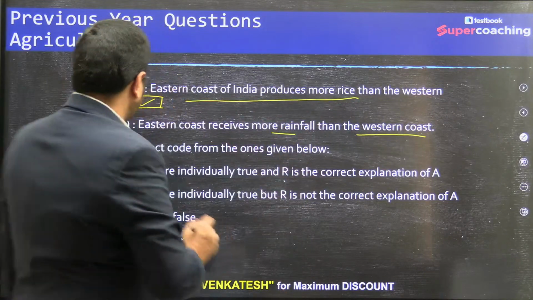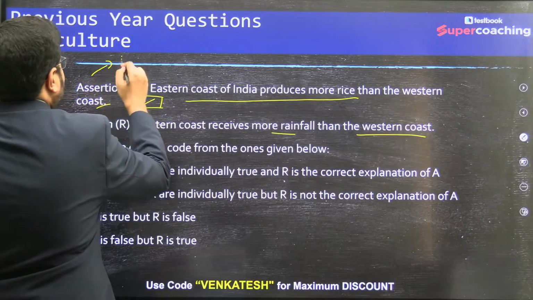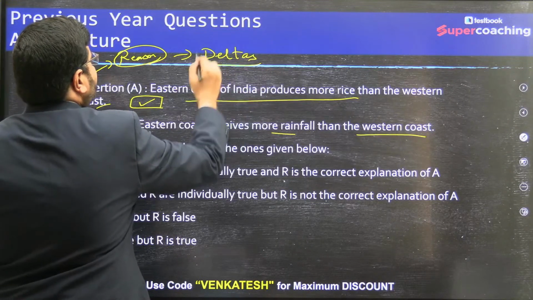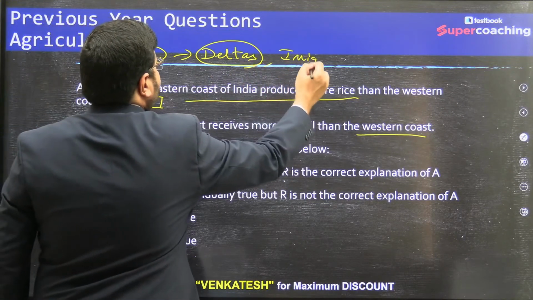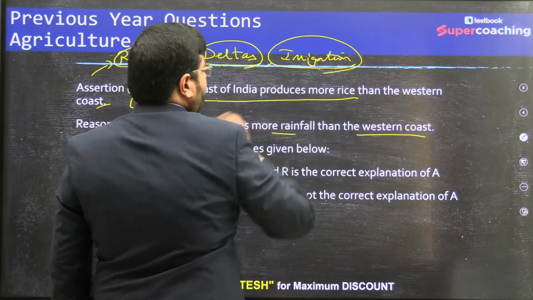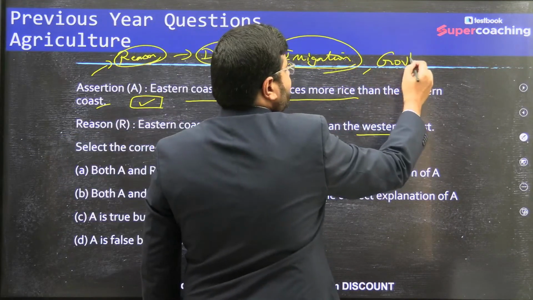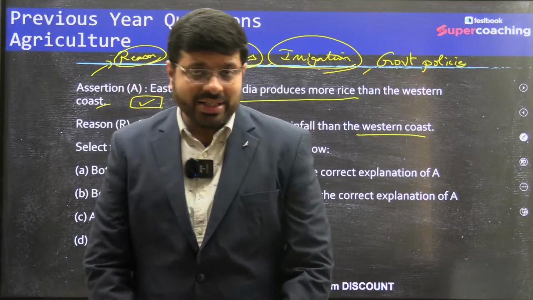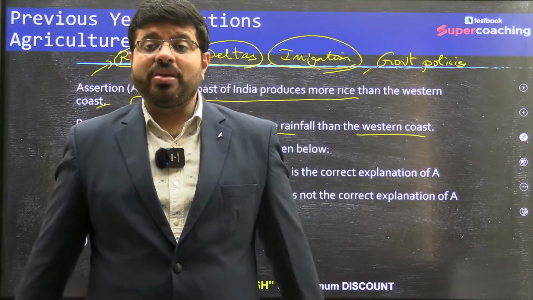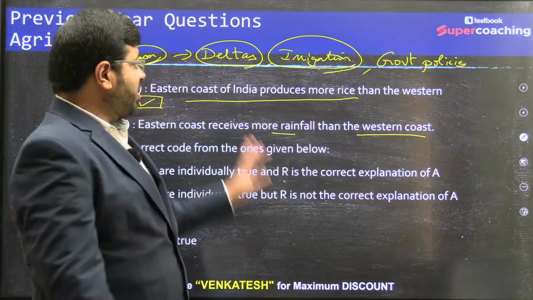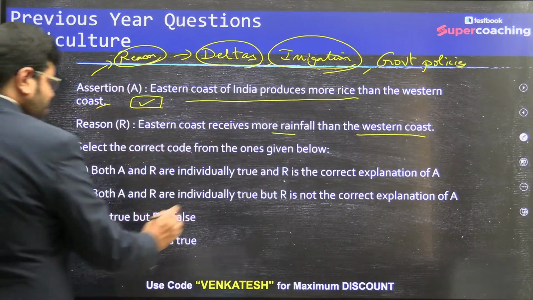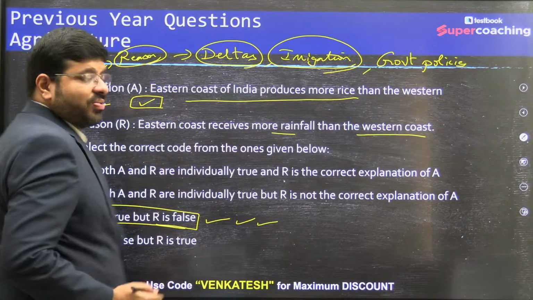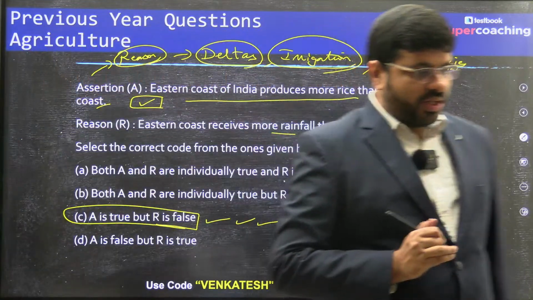The reason is you have significant deltas, fertile soil, good amount of irrigation, right? Good amount of irrigation, government policies, the green revolution which was provided in the regions of Krishna, Godavari, Kaveri Delta, availability of labor are the reasons. So definitely not the thing. The reason R is false. The right answer is C. Look at the approach. Conceptual linkages, very, very needed.